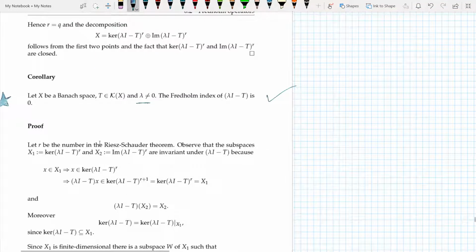The corollary says that let X be a Banach space, T a compact operator, and lambda not equal to 0.